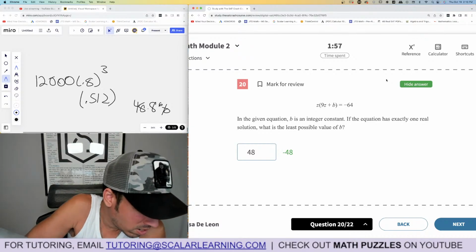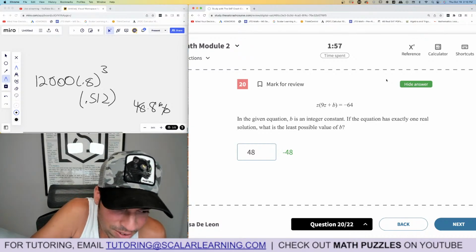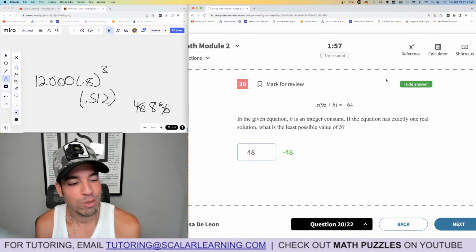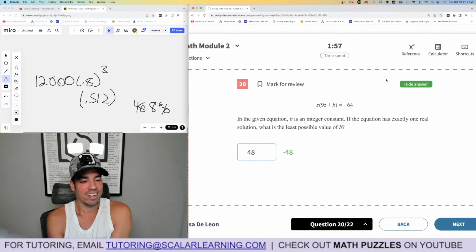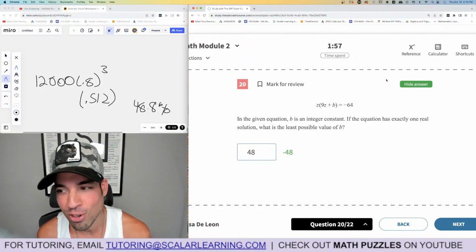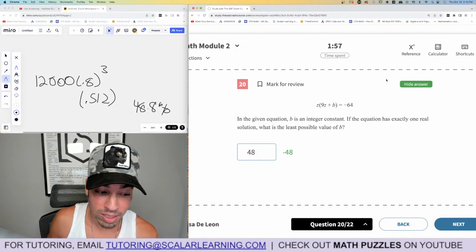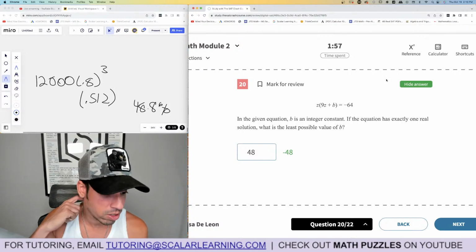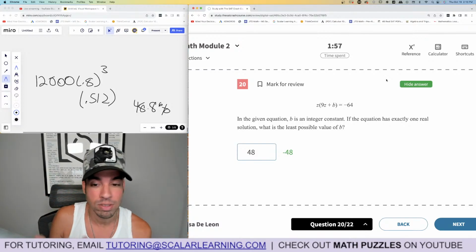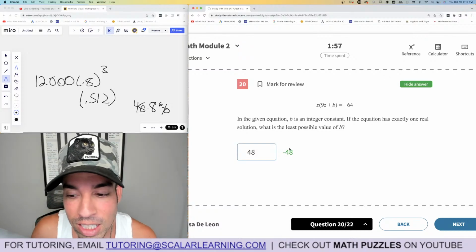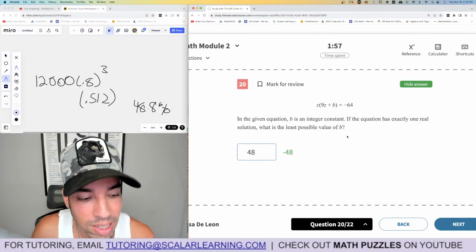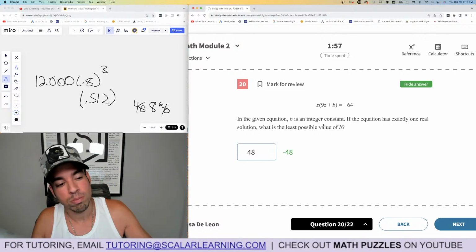Oh, so sneaky. Negative 48. Because it was plus or minus 48. Oh, that's so crazy. Okay, well, that's a good one. Very good trick. I didn't even think about the negative side. So that's why they said least possible value, because I was like, what do they mean? It should just be a single thing. Of course, the plus or minus.